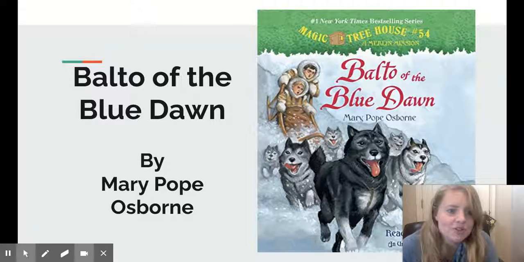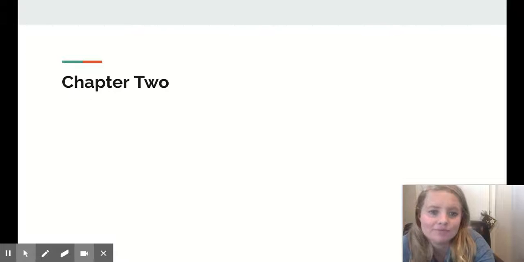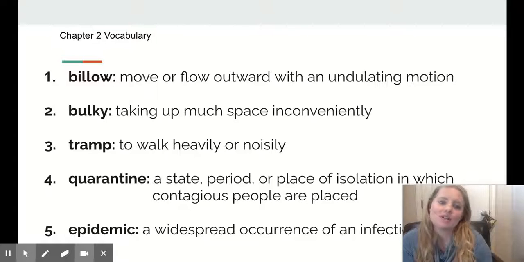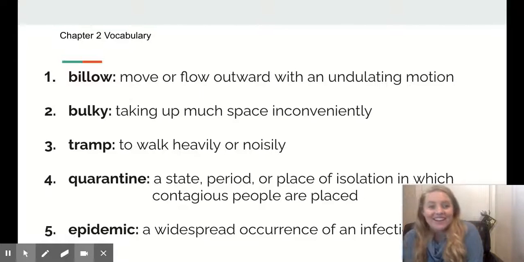Today we're going to read chapter 2 in Balto of the Blue Dawn. Let's see what's happening. First, let's work on some tricky vocabulary that you're going to come across today in Balto.